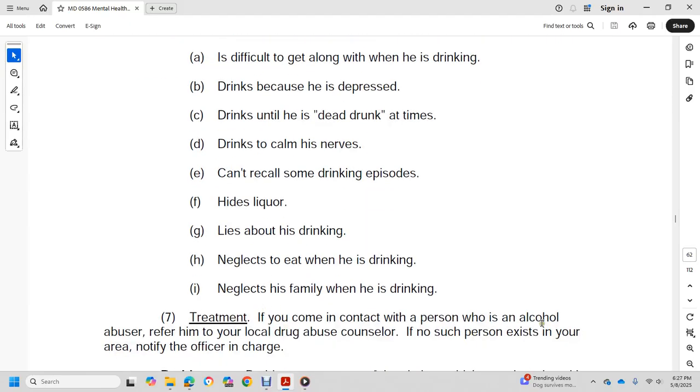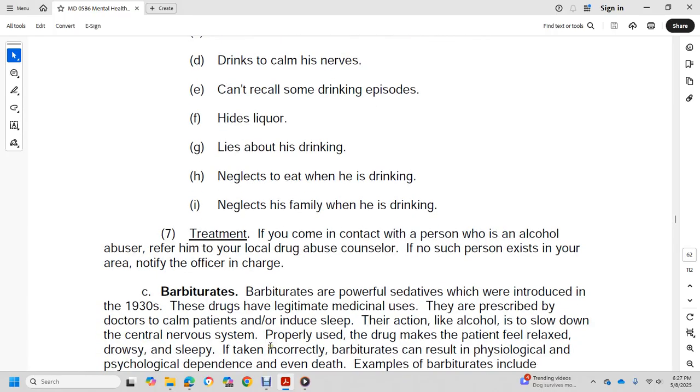Treatment: if you come in contact with a person who is an alcohol abuser, refer him to a local drug abuse counselor. If no such person exists in your area, notify the officer in charge.